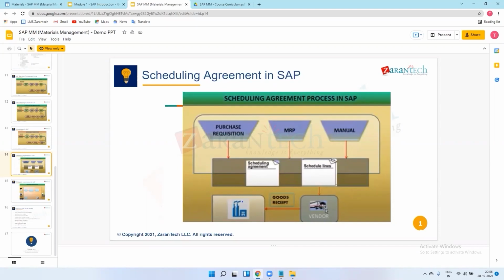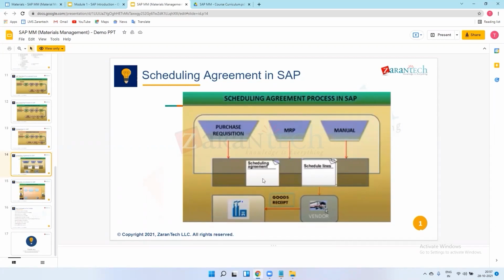For that, we have already created a scheduling line for the vendor, so the vendor is also responsible. They will send the material to the company, and we will issue that material to production. That means day-wise procurement in a scheduling agreement.